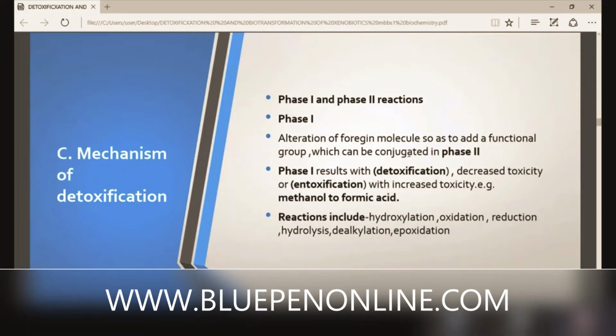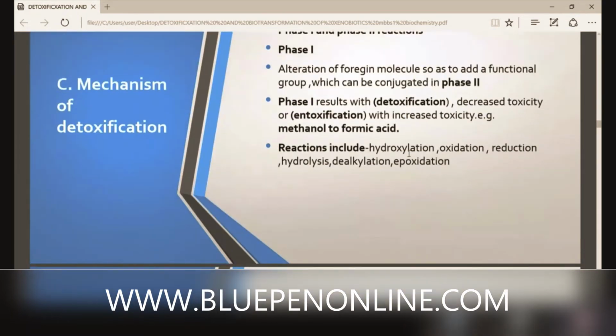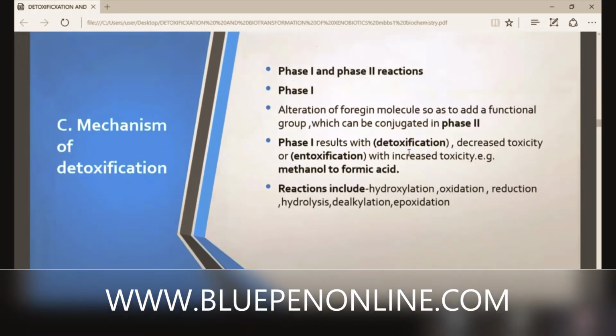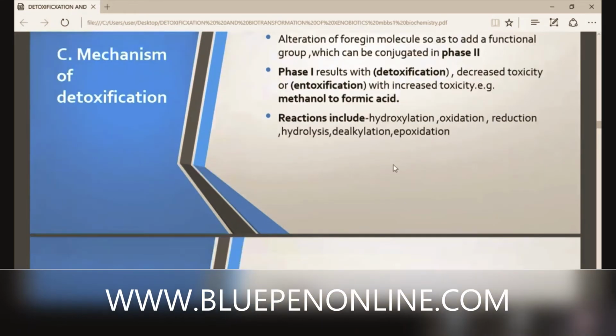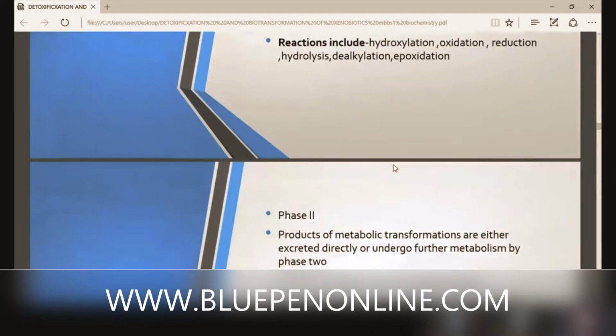Which are the reactions coming under phase 1? Hydroxylation, oxidation, reduction, hydrolysis, dealkylation, and epoxidation. These are the reactions coming under the phase 1 step.